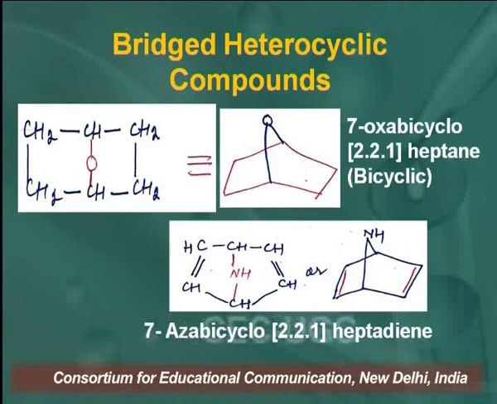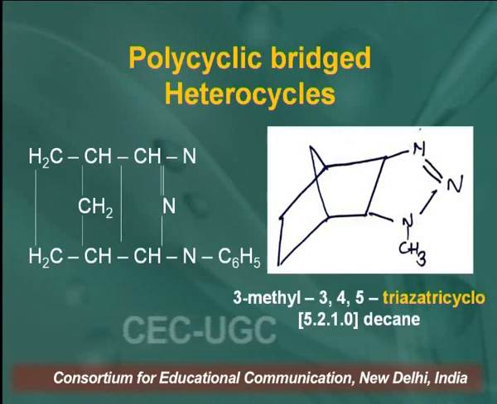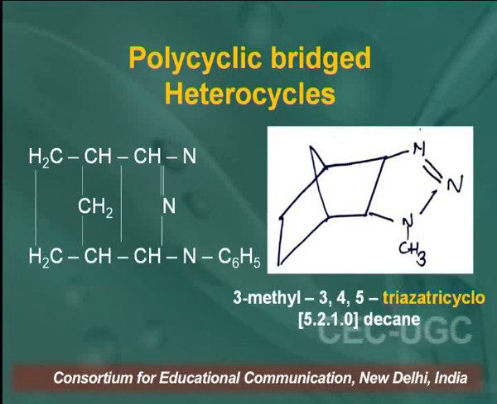Similarly, another important classification of heterocycles is bridged heterocyclic compounds. What are bridged heterocyclic compounds? In bridged heterocyclic compounds, there is a bridge over the ring. You can see here a bridge of oxygen. That bridge can be oxygen, nitrogen or sulfur. I have mentioned here how you can represent bridged heterocyclic compounds; here the bridge has an oxygen atom. Similarly, in polycyclic bridged heterocycles, there are more than 2 cyclic rings.